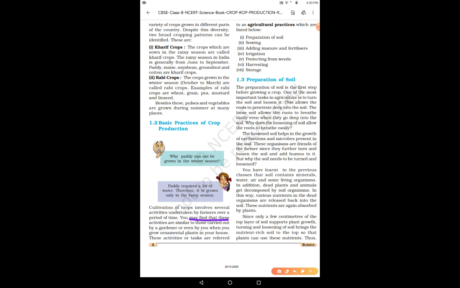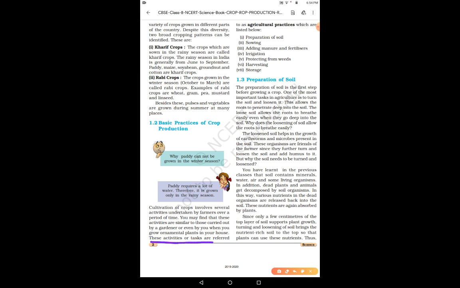So you might find that these activities are similar to those carried out by a gardener or even by you when you grow ornamental plants in your house. Okay, so when the gardener grows different types of plants, first of all he prepares the soil, waters it, then sows the seeds, right? Waters it regularly. Okay, so these are some of the steps that are taken by the farmers, by the gardeners. So these steps are known as agricultural practices, right? These similar steps are to be taken by the farmers also to grow a better crop, right?